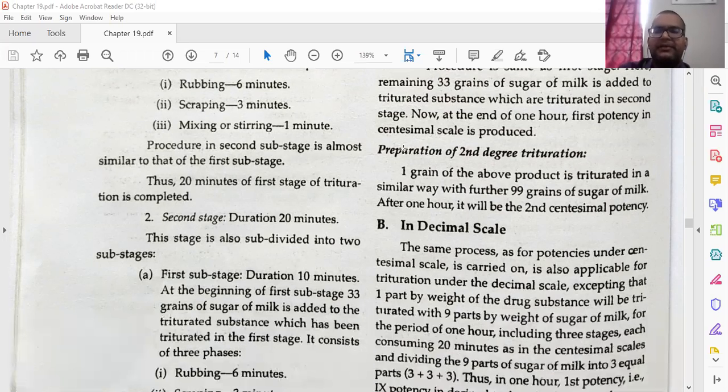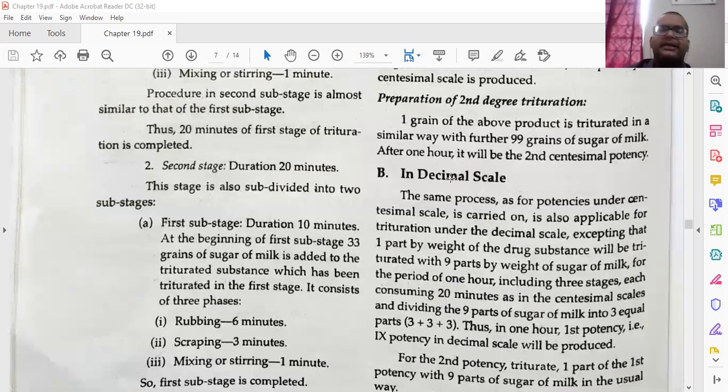So after 60 minutes you can complete the trituration process; 60 minutes will complete the first potency. Then preparation of second degree trituration or second potency: 1 grain of the above product is triturated in a similar way with 99 grains of sugar of milk. After 1 hour it will be the second centesimal potency. Okay, if I want to make the third centesimal potency, then what do I have to do?